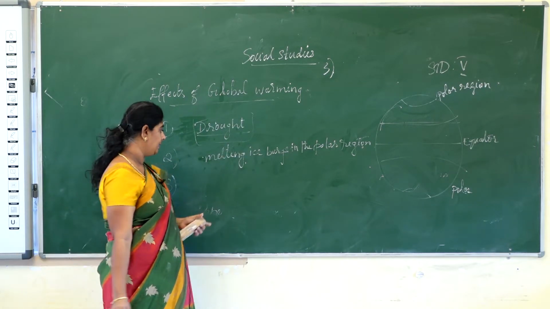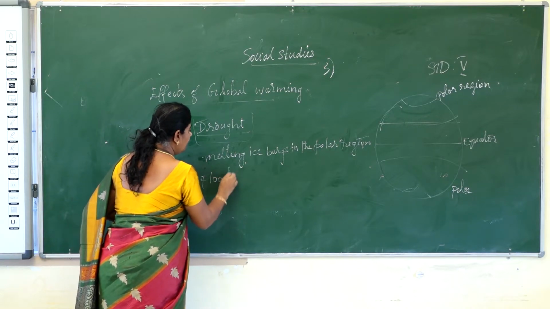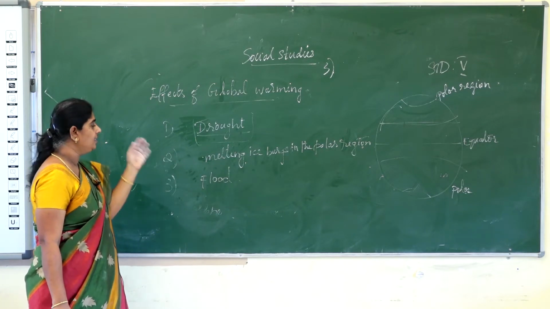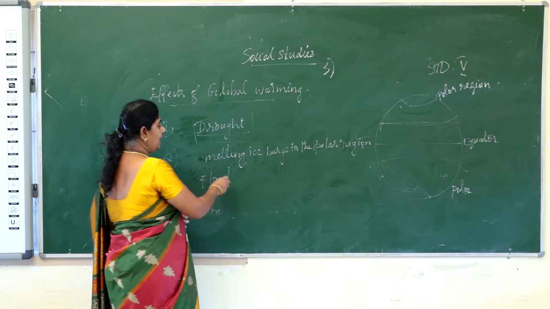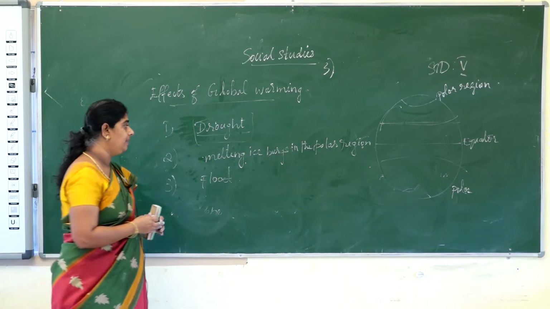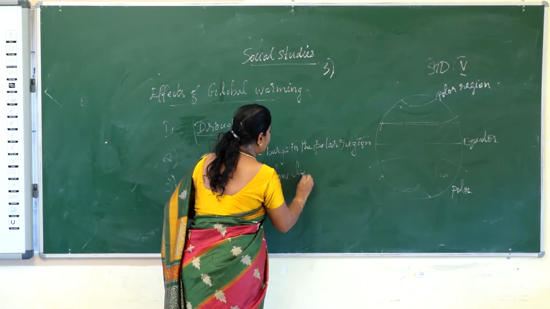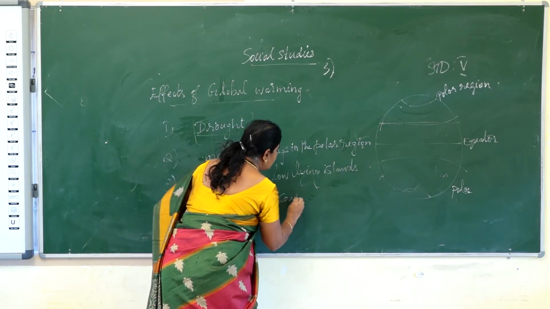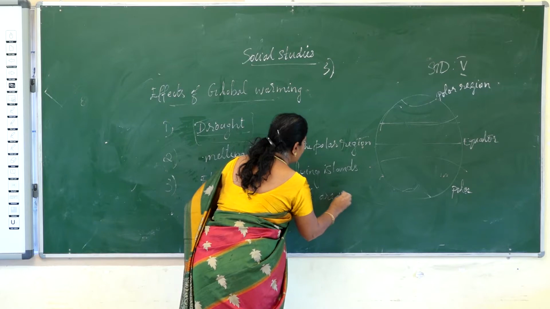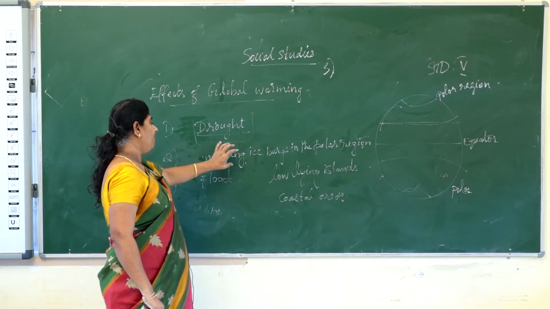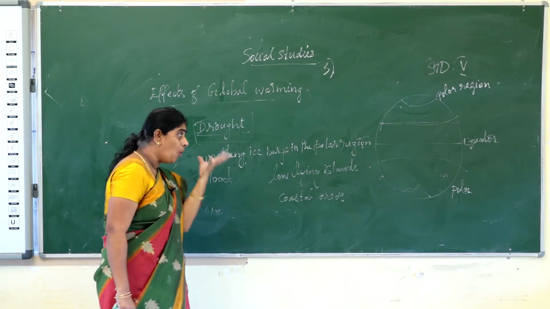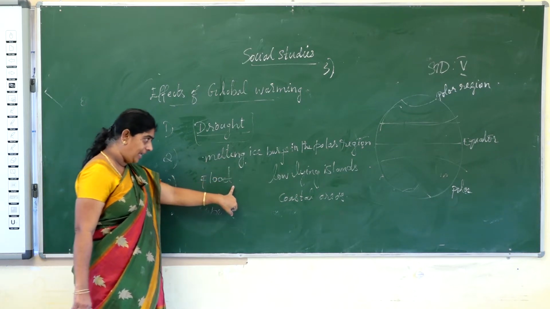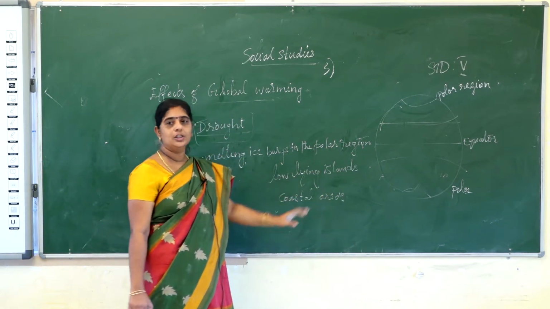And the third point is it leads to flood. Because of the melting of ice, the level of the water in the oceans and seas will increase, and that leads to overflowing in the low lying islands and coastal areas.